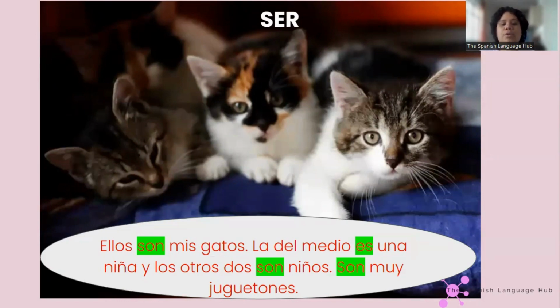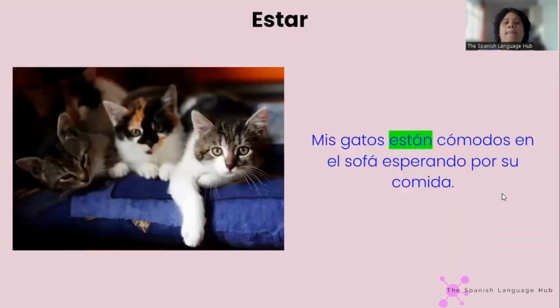I'm also the one in the middle is a girl, and the other was a boy. So I'm talking about their gender and their personality. I'm describing them and giving them characteristics. And here I'm just saying what they're doing and where they are and how they're feeling.